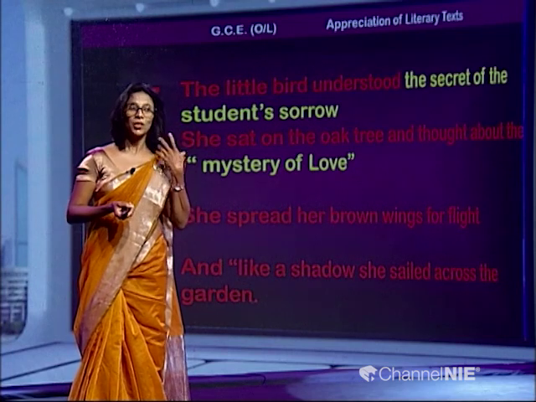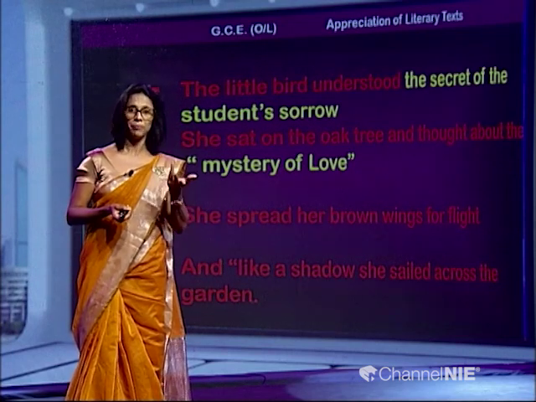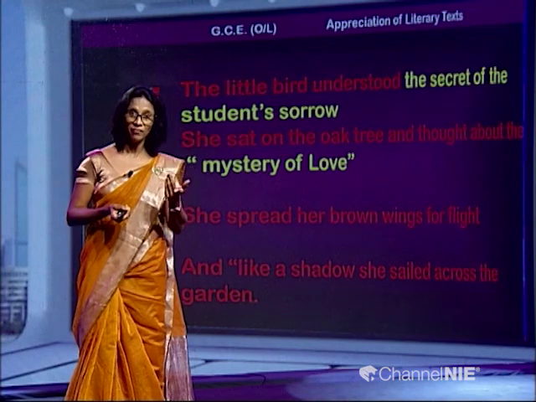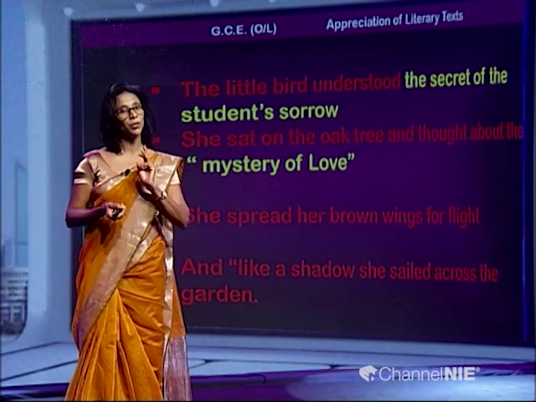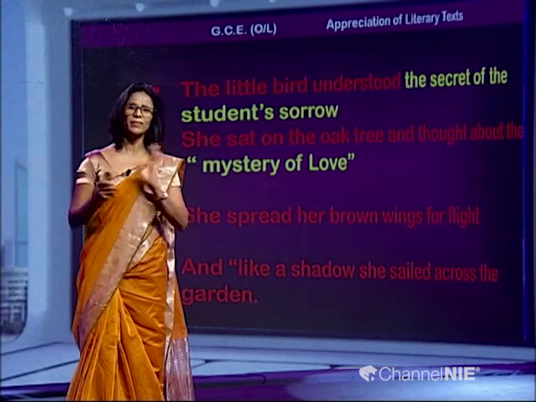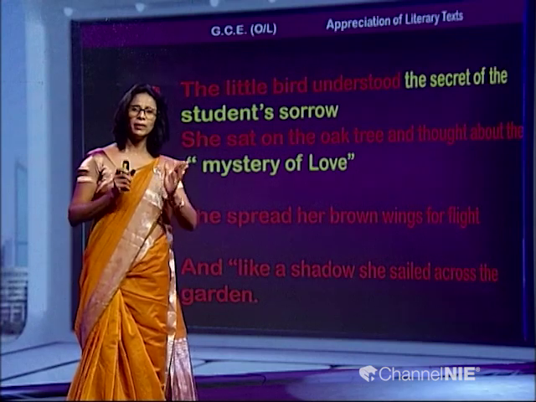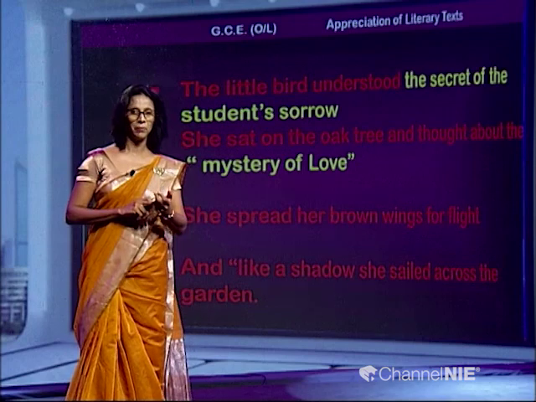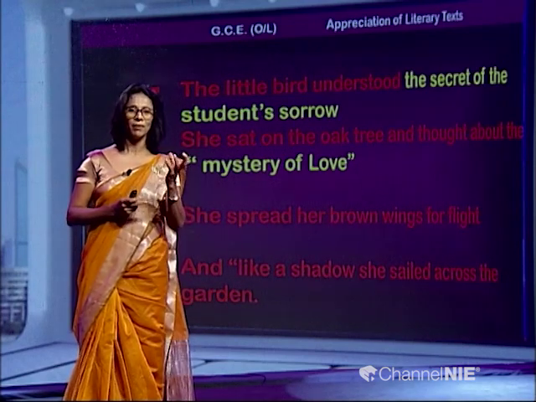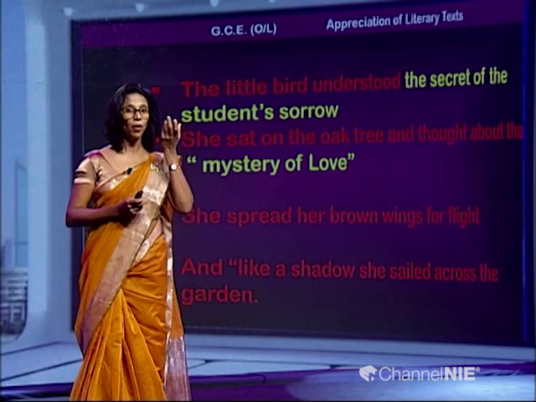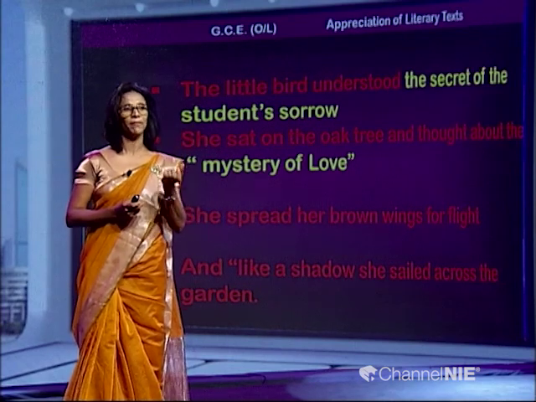So, she is going to help, and in that effort, what the bird does is not known to the boy. The boy does not know anything about the bird's ideas about him or how she is going to help. That shows this is a voluntary sacrifice of the bird.